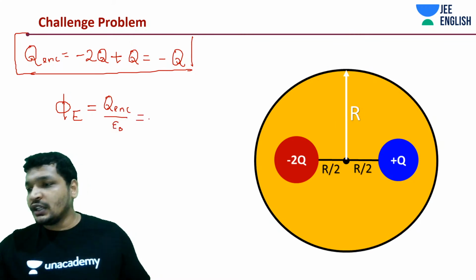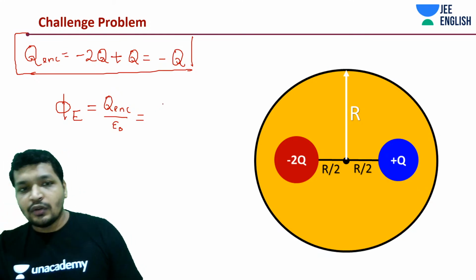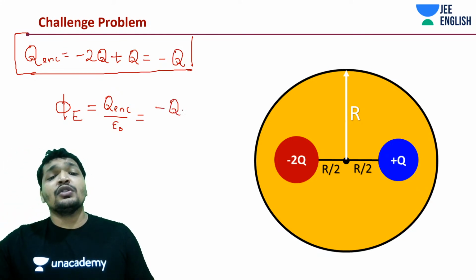Good, really good students, really good Aradhya, really good family home. Both of you have done it really well. Okay, minus q by epsilon naught.